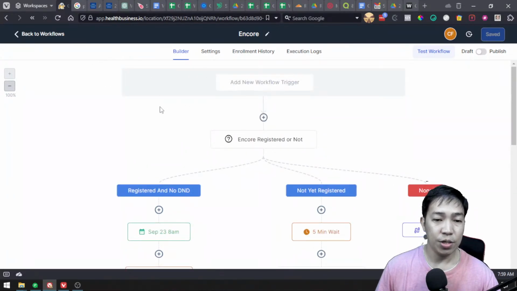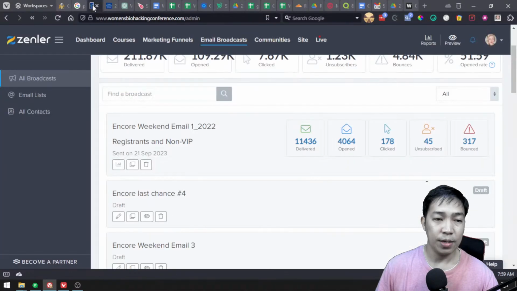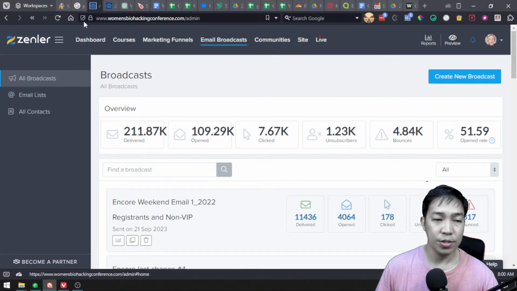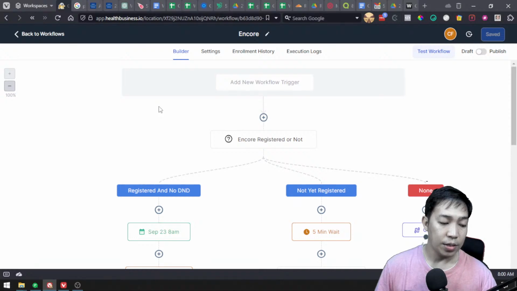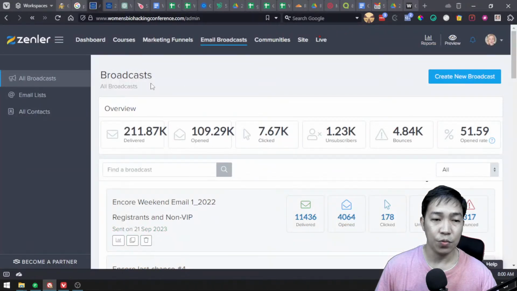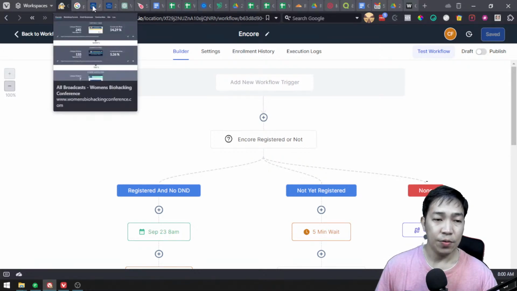And in this case, I'm using Go High Level for this. This is another platform different from Zenler. And basically, because we already built up all the courses and content within Zenler, it's hard for us to actually move things over because also the ads are already running. But for now, we're just following up for those already. The summit is already over, but we have to revert back or reoffer it again, reopen it on a weekend. So this is how it looks.